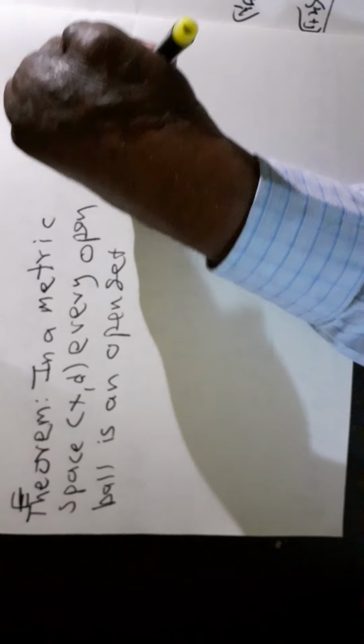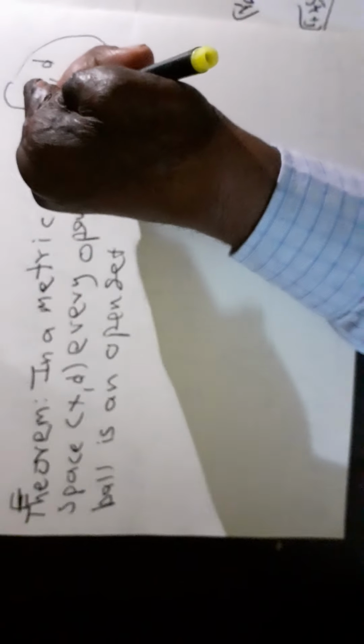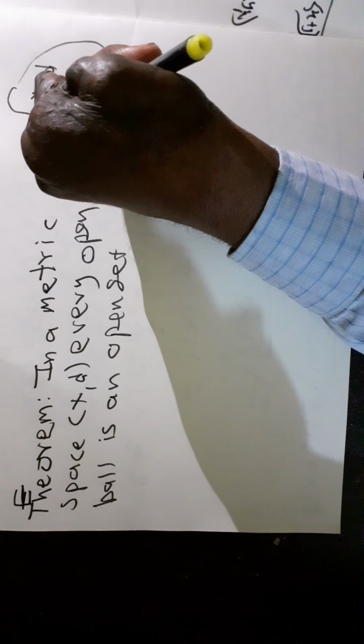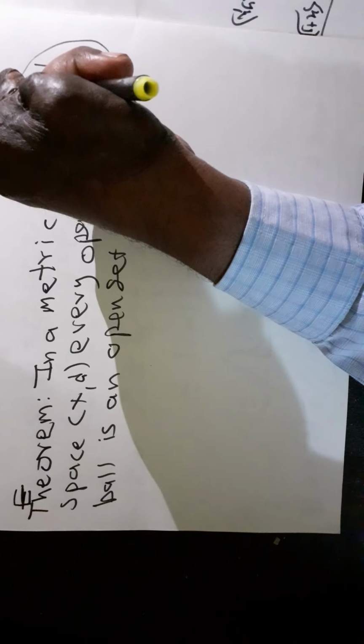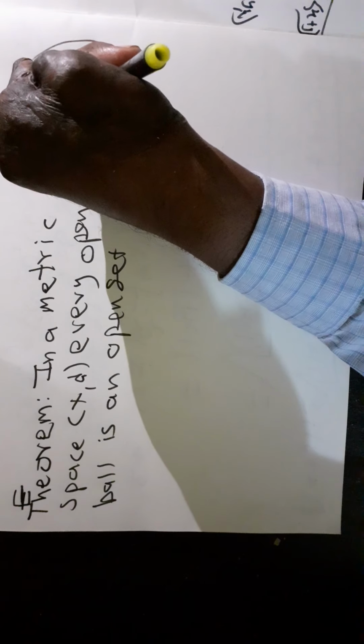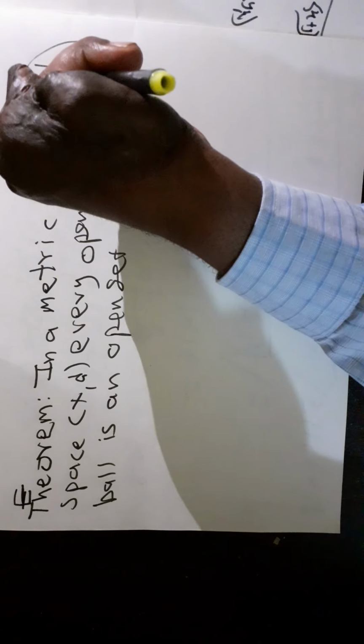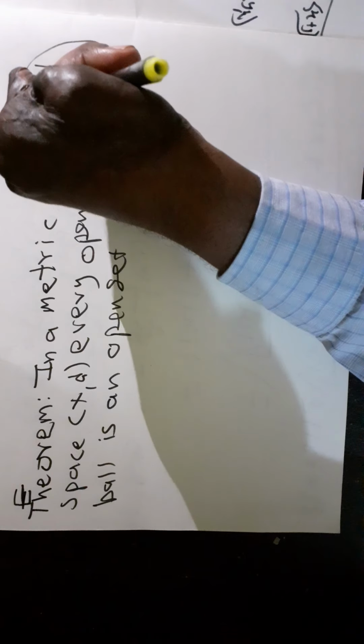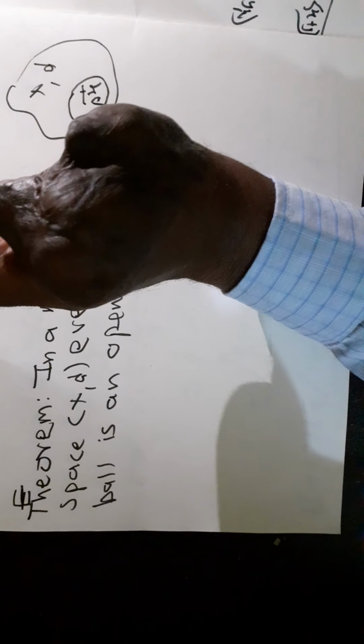Now see here, what is an open ball? Suppose (X, d) is any metric space and p belongs to X. The open ball centered at p and radius r is the set of x belonging to capital X such that the distance between p and x is less than r.